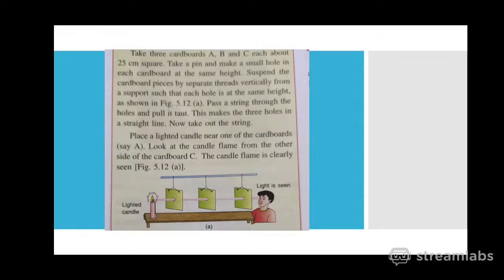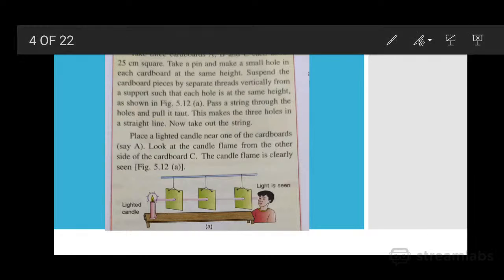Now there is another activity through which this property becomes very clear. Take three cardboards, cardboard A, B and C, of the same length and breadth. Then take a pin and make a small hole in each cardboard at the same height. Then suspend the cardboard pieces as shown in the picture.